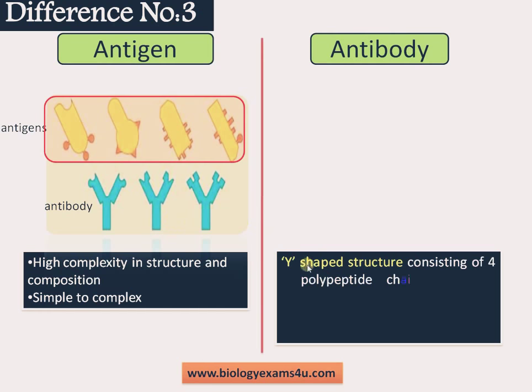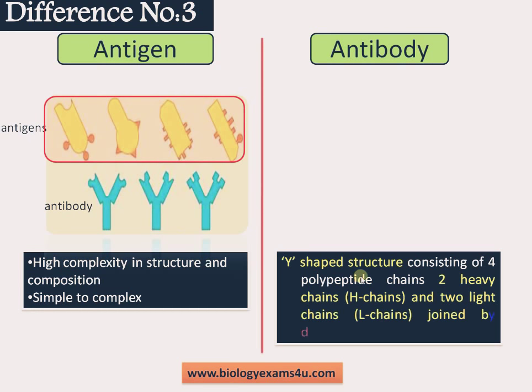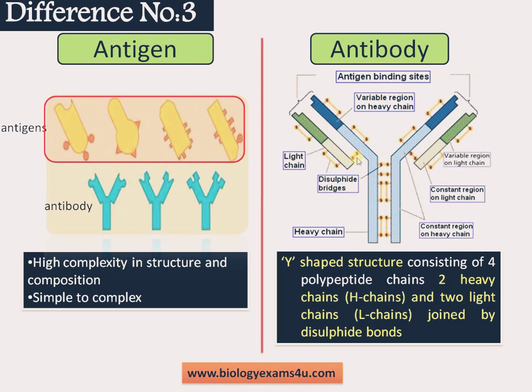Whereas in the case of antibody, individual units are Y-shaped structures consisting of 4 polypeptide chains, 2 heavy chains and 2 light chains joined by disulfide bonds. And this is a Y-shaped structure consisting of 2 heavy chains and 2 light chains, and these chains are joined by disulfide bonds in between. A small amount of carbohydrate is also present. And this region constitutes the antigen binding site. There are 2 antigen binding sites in an individual unit, and this is called the constant region or the FC region. And this variable region determines the specificity of an antibody.